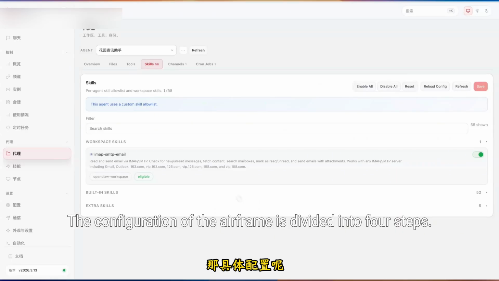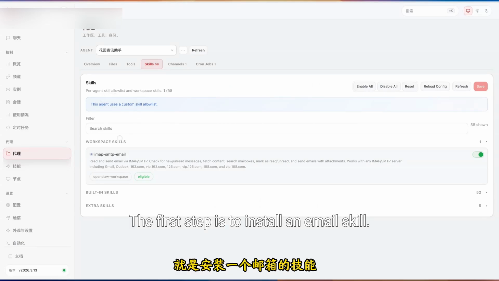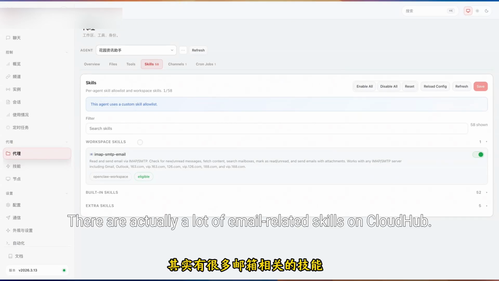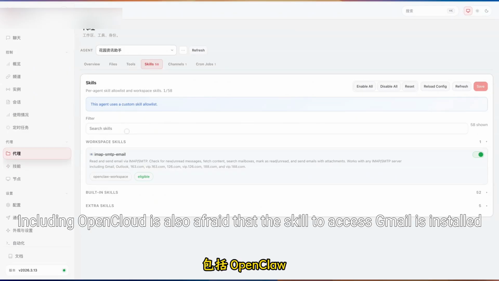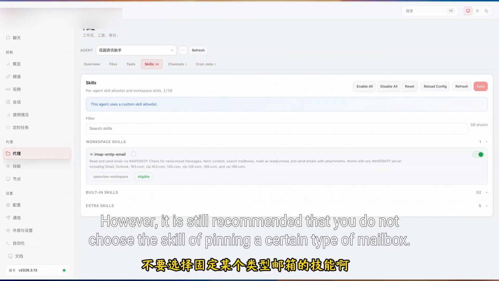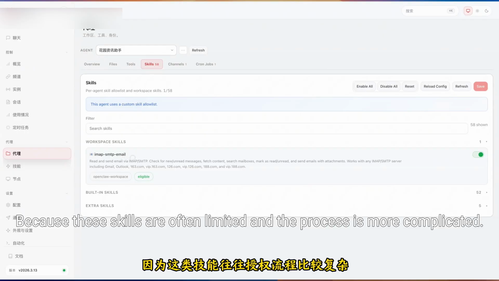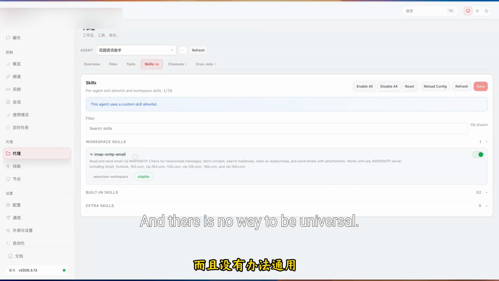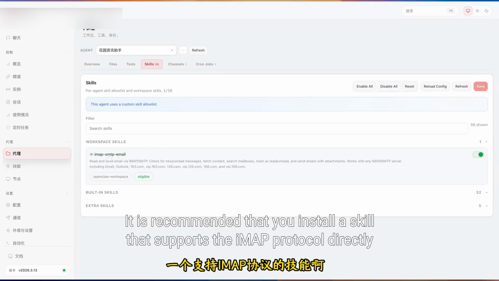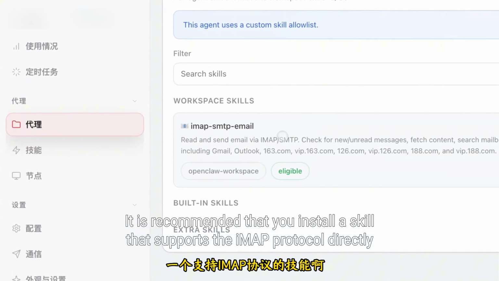The configuration is divided into 4 steps. The first step is to install an email skill. There are actually a lot of email-related skills on ClawHub, including ones OpenClaw provides to access Gmail. However, it is still recommended that you do not choose a skill tied to a certain type of mailbox, because these skills are often limited, the process is more complicated, and there is no way to be universal.